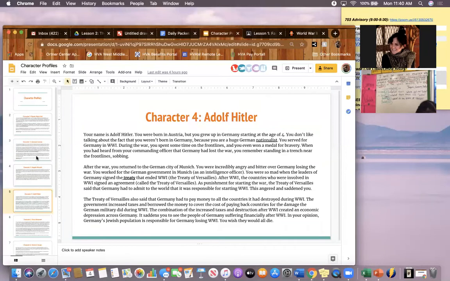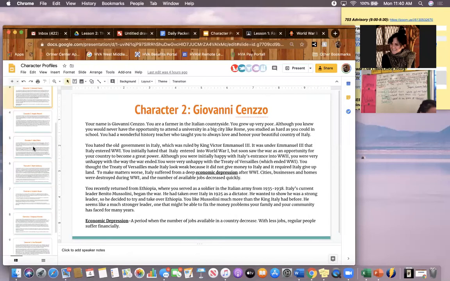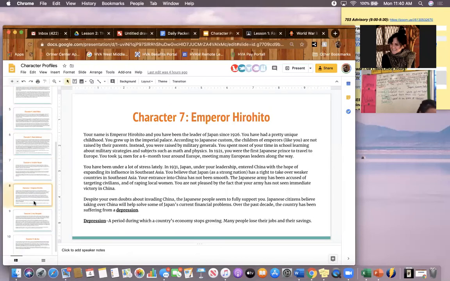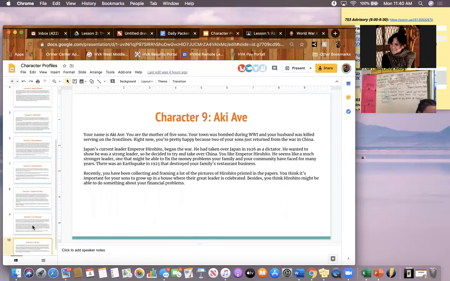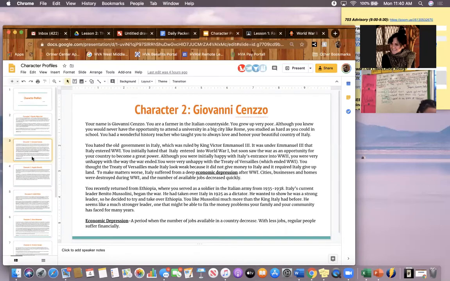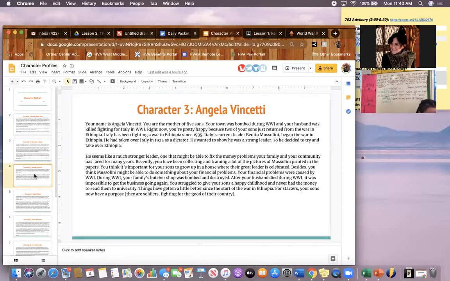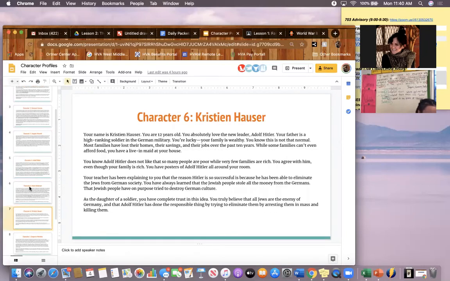So Adolf Hitler, you've probably heard of Hitler. Mussolini, you may have heard of, he's the dictator of Italy. You may have heard of the Emperor of Japan, maybe not. And then there are some profiles of regular people who would have lived in Japan, regular people who would have lived in Italy before World War II, regular people that would have lived in Germany, etc.